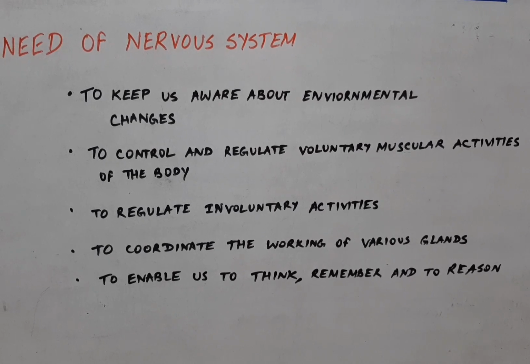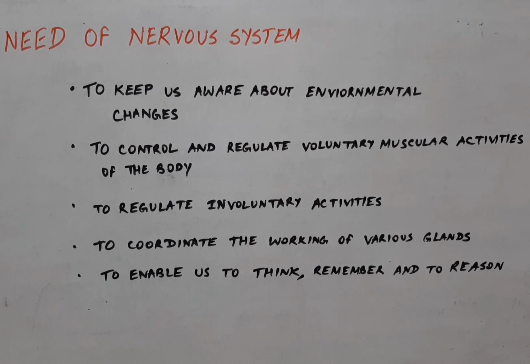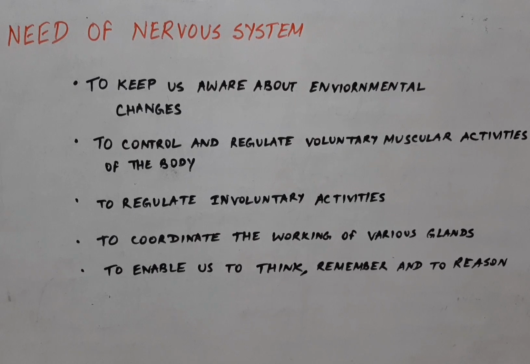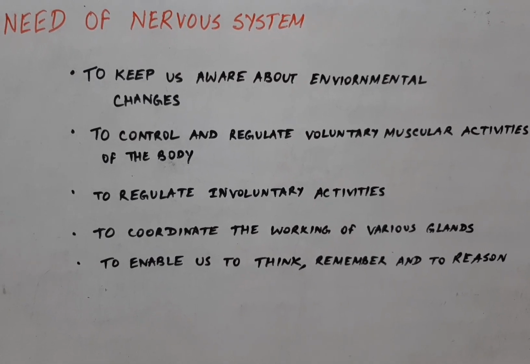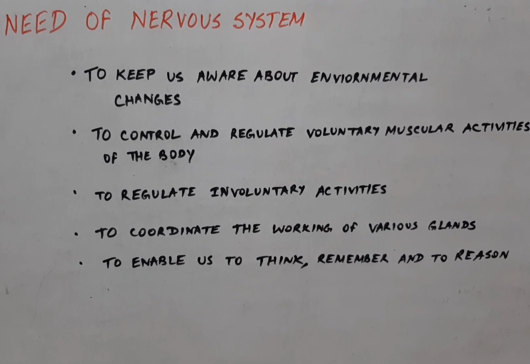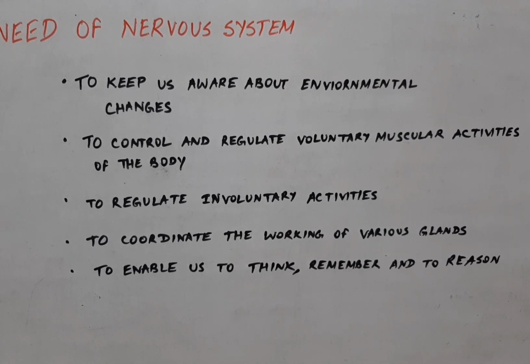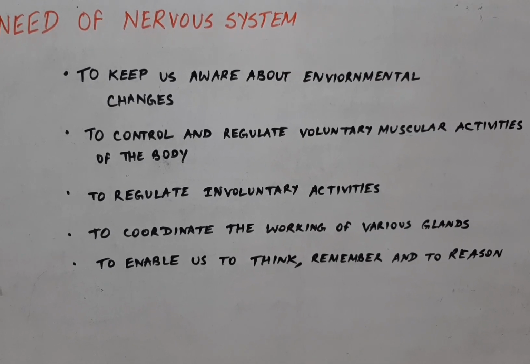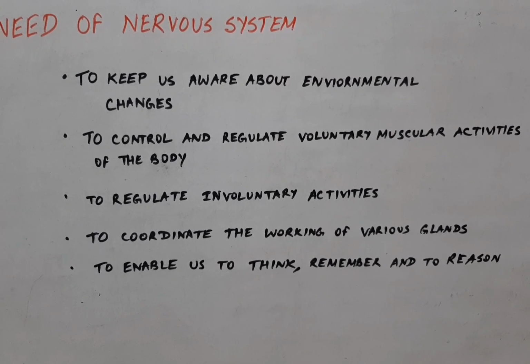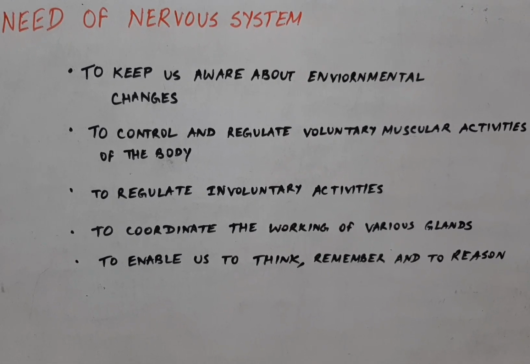Third is to regulate the various involuntary activities like breathing, sneezing, blinking of eyes. These are involuntary activities. Fourth is to coordinate the working of various glands, endocrine or exocrine glands. For example, while eating, saliva is secreted from the salivary gland in the mouth. This is a coordination. When we are eating, the enzymes are released from the respective glands. So this is also a function of the nervous system.